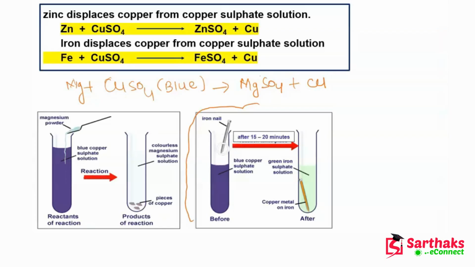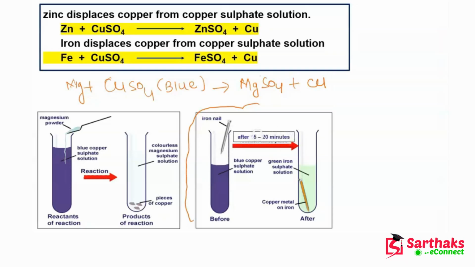Now in this experiment we are doing something different. Here we are not adding the magnesium powder, but we are adding an iron nail. We are dipping this iron nail into this solution.